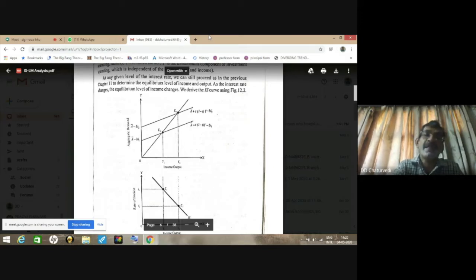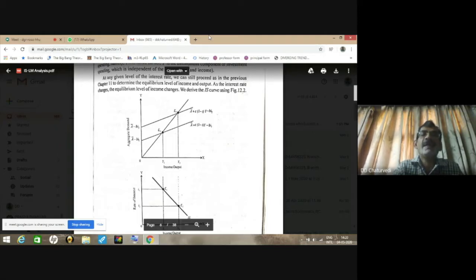Now suppose the rate of interest declines from i1 to i2. Because of the reduction in the rate of interest, there will be more spending.